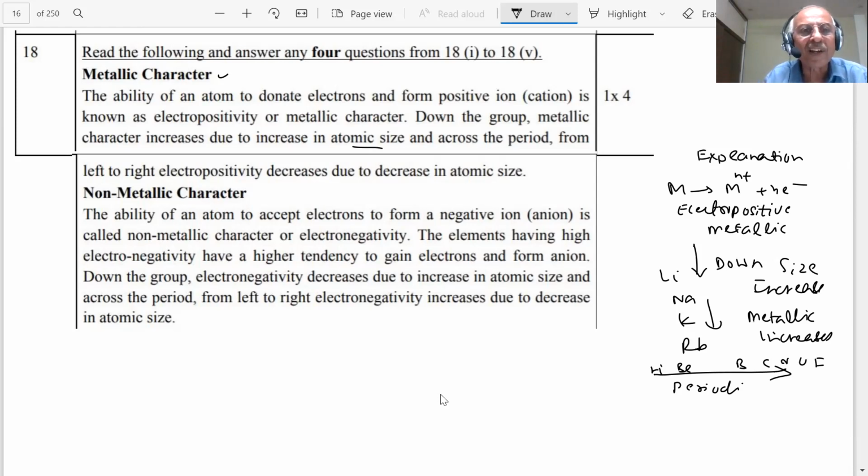Correct. Non-metallic character. What is non-metallic character? The ability of an atom to accept electrons to form a negative ion is called non-metallic character or electronegativity.